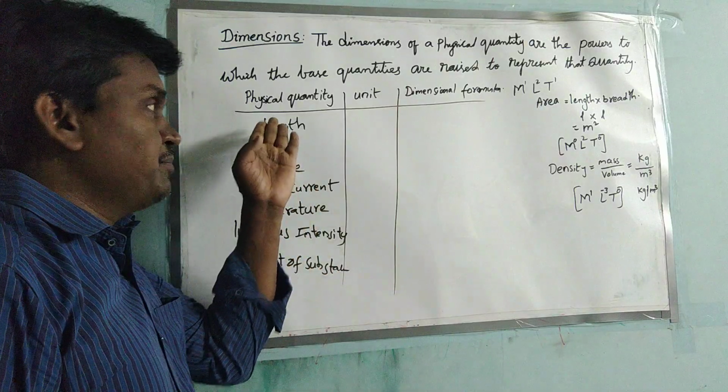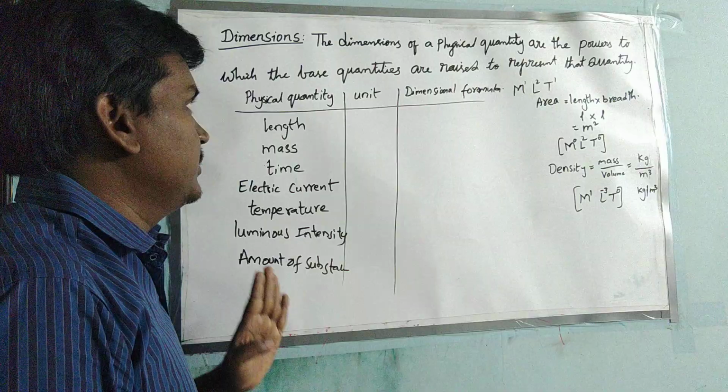So these are the 7 base quantities, or we call them fundamental physical quantities.